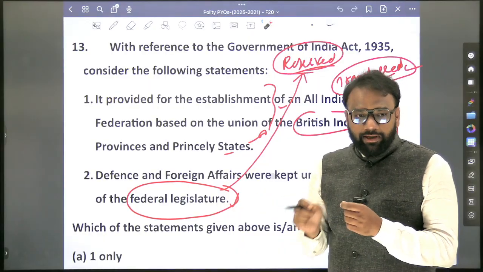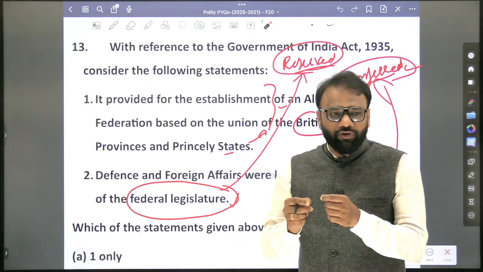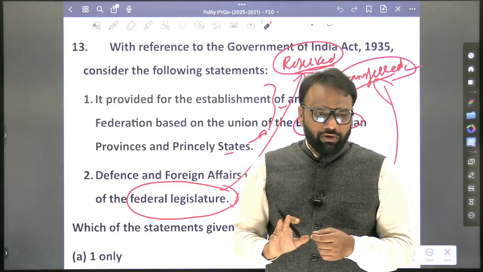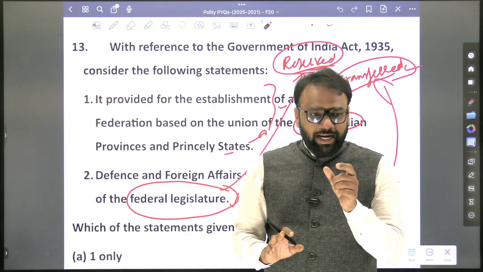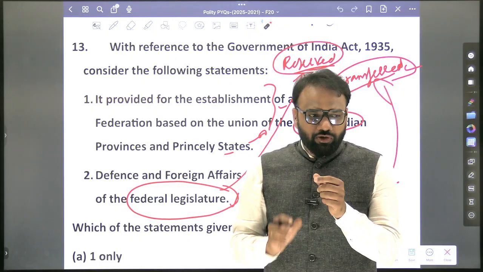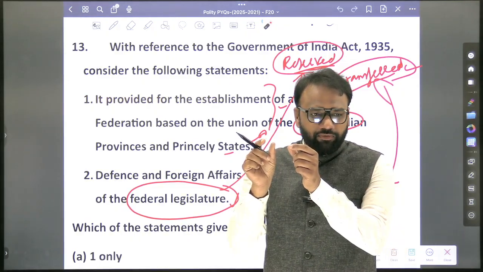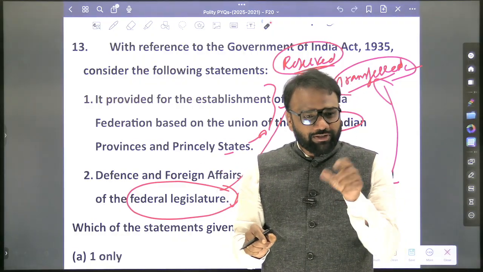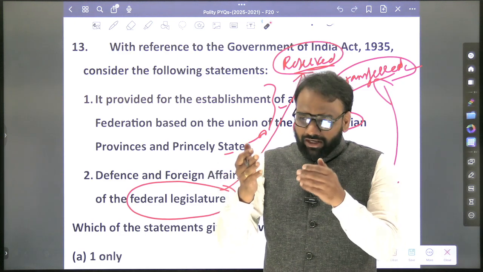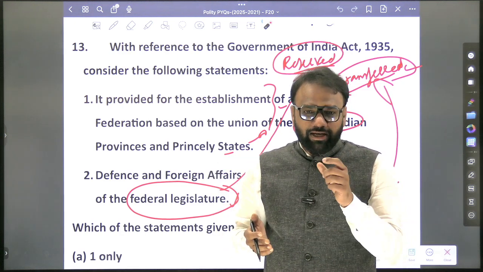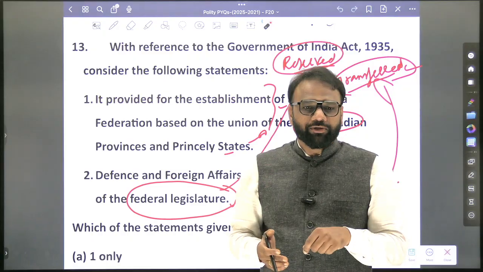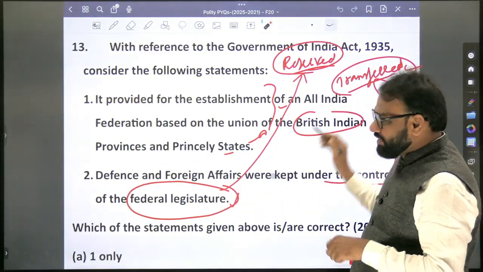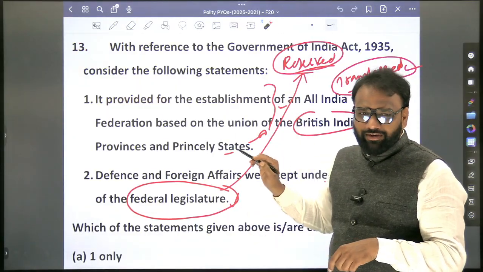So this second statement is tricky. In the past 3 to 4 years, they have started framing such questions. So in this context, I have updated the notes also. For the 1919 Montagu reforms also, which are the reserved subjects, which are the transferred subjects. Here we are not interested in transferred subjects, we are interested in the list of reserved subjects, because transferred subjects are so many, we cannot retain the information of all of them, but reserved are very few, so we shall retain that information. Similarly here also, we will not focus on transferred, we will focus on reserved.